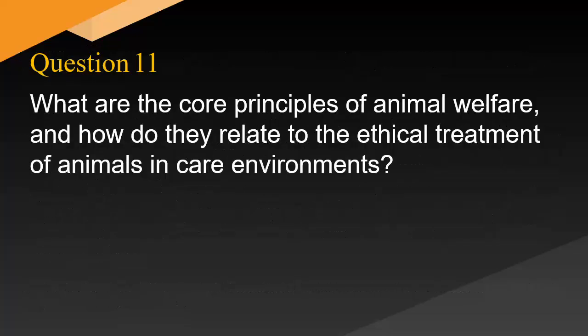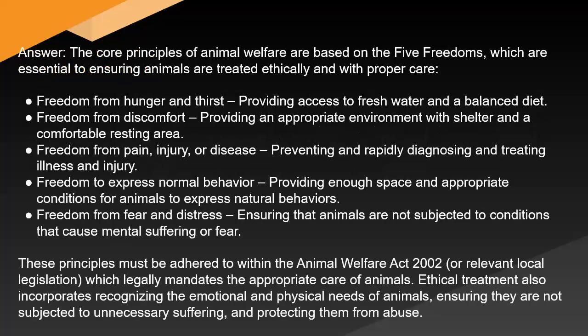What are the core principles of animal welfare, and how do they relate to the ethical treatment of animals in care environments? Answer. The core principles of animal welfare are based on the 5 freedoms, which are essential to ensuring animals are treated ethically and with proper care. Freedom from hunger and thirst. Providing access to fresh water and a balanced diet.